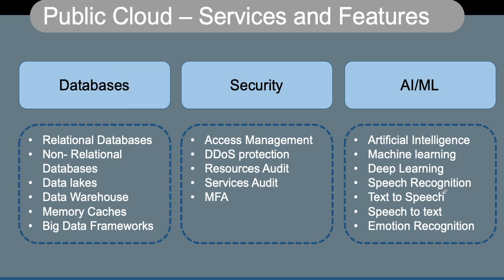as backups. In case of databases, we have relational as well as non-relational databases, data lakes, data warehouse, memory caches, as well as big data frameworks. In case of security, we have access management, DDoS protection, resource audit, services audit, as well as multi-factor authentication. It also gives us a lot of features related to AI, artificial intelligence, and ML, which is machine learning. So it gives us resources and features available for artificial intelligence, machine learning, deep learning, speech recognition, text to speech, speech to text, emotional recognition, and n number of other services which are available on public cloud services.